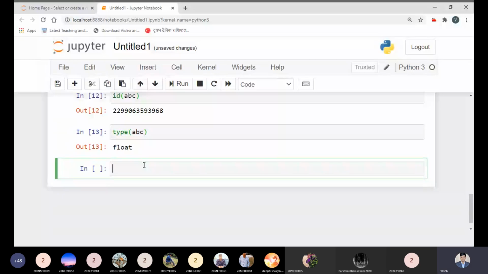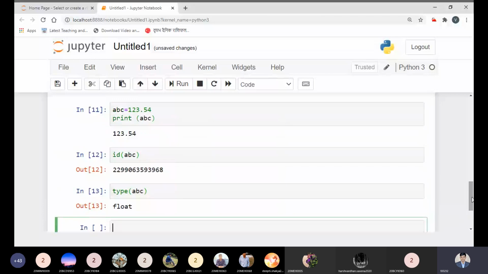ABC is 23 point something, so it is float, because numeral and literal have two different values, integer and float. So float is represented when we have the decimal point, am I right? Or integer where we don't have the floating point. So now you can see these outputs. Now is it visible to all?